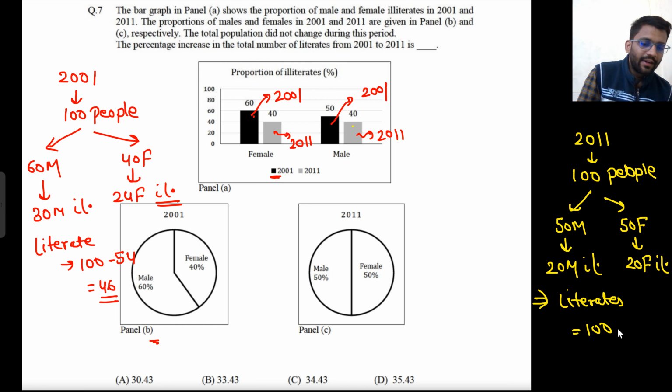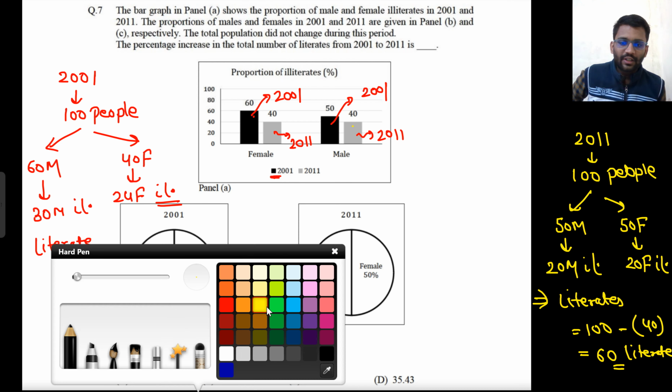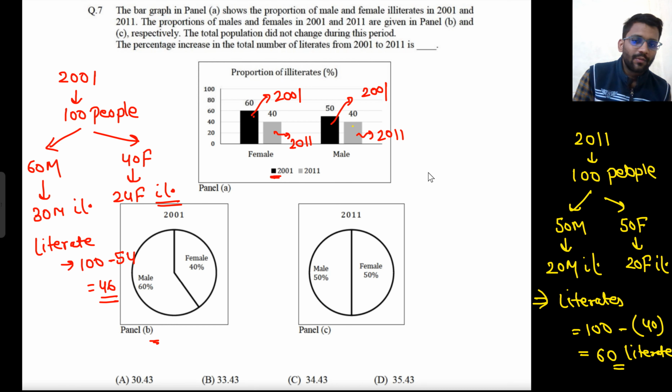Literates would be 100 minus 20 plus 20. That would be 100 minus 40, which is 60. So 60 literate people were there now, and 46 literate were there earlier. So what is the increase? From 46 to 60 we are going. So what is the percentage increase? That would be 60 minus 46 by 60 or 46?